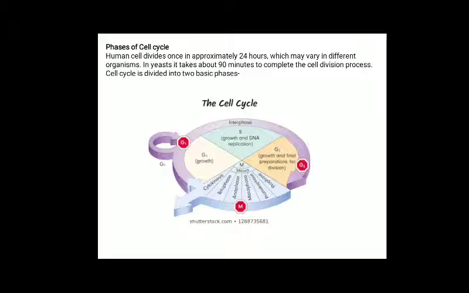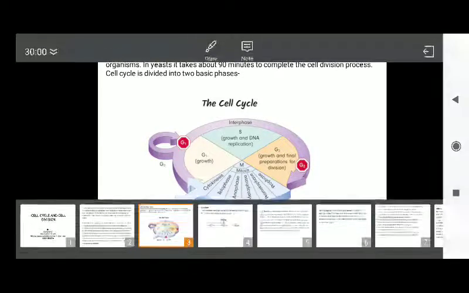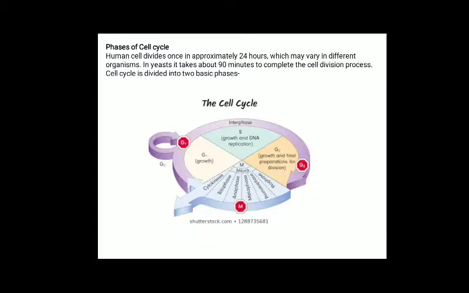Human cell divides once in approximately 24 hours, which may vary in different organisms. In yeast, it takes about 90 minutes to complete the cell division process. The cell cycle is divided into two basic phases: interphase, which includes G1, S, and G2, and the other one is M phase.